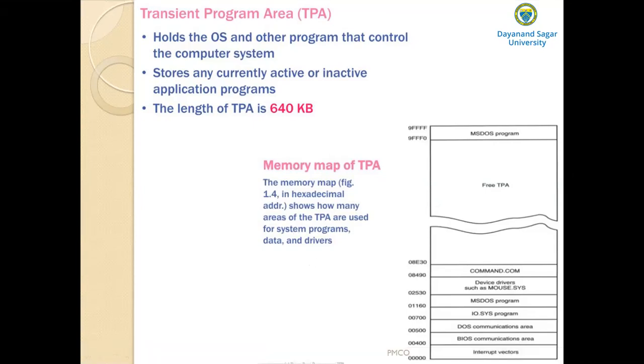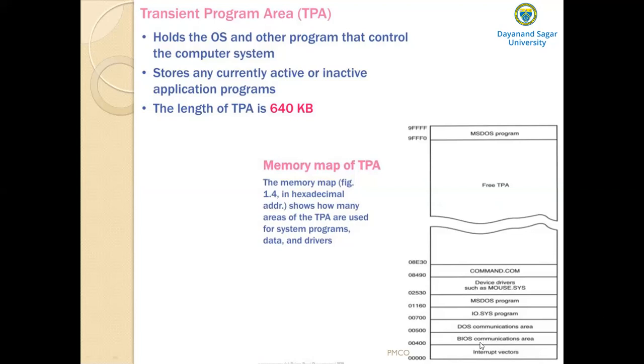Let us discuss the content of each of these areas. First, the interrupt vectors. The interrupt vectors access the various features of the disk operating system and the BIOS. BIOS stands for basic input and output system. The BIOS is a collection of programs which operates the input and output system. That means it enables you to use the keyboard, display onto the screen and so on. That is the job of the BIOS.